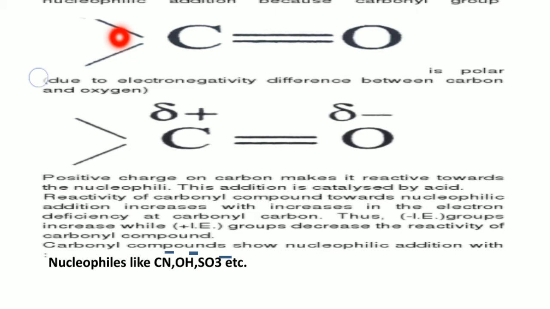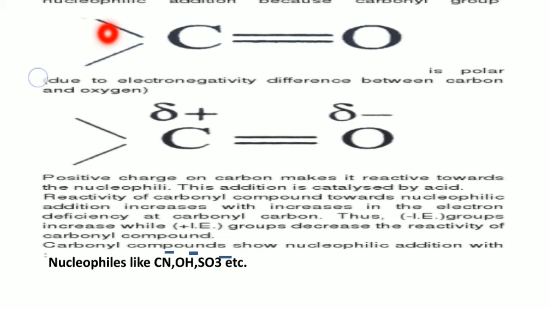That means if the carbonyl group first reacts with the electrophile of the reagent molecule, then a carbonium ion is formed as an intermediate.